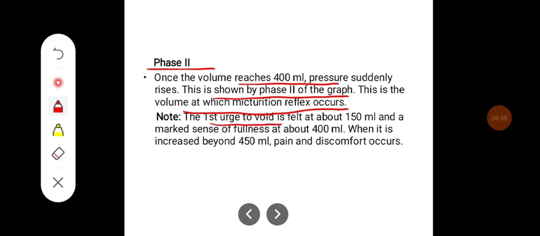Note that the first urge to void urine is felt at around 150 ml and a marked sense of fullness at around 400 ml. When the volume increases beyond 450 ml, pain and discomfort occur.